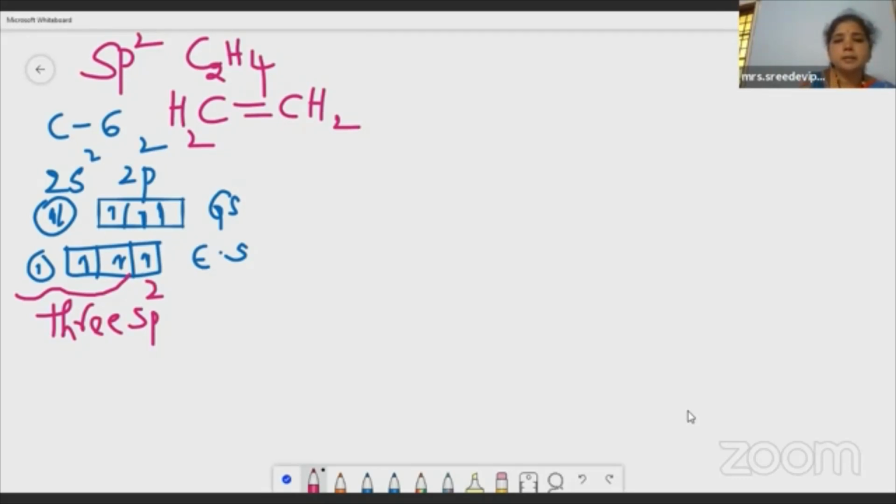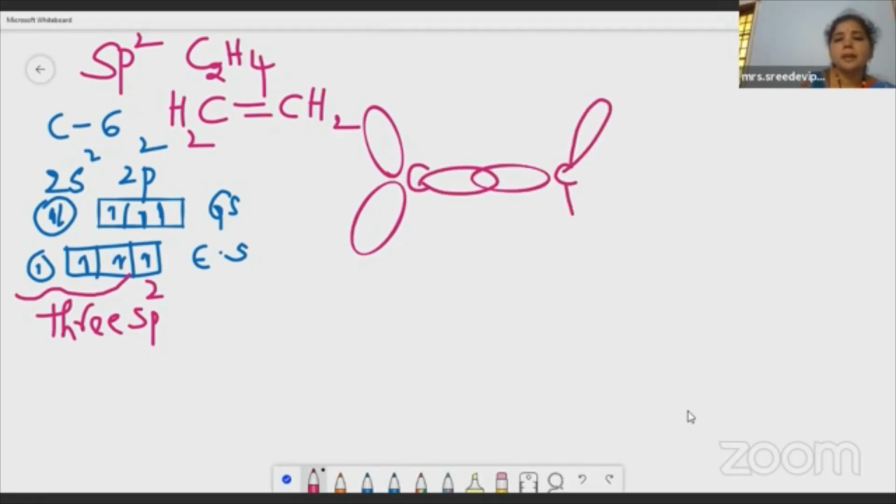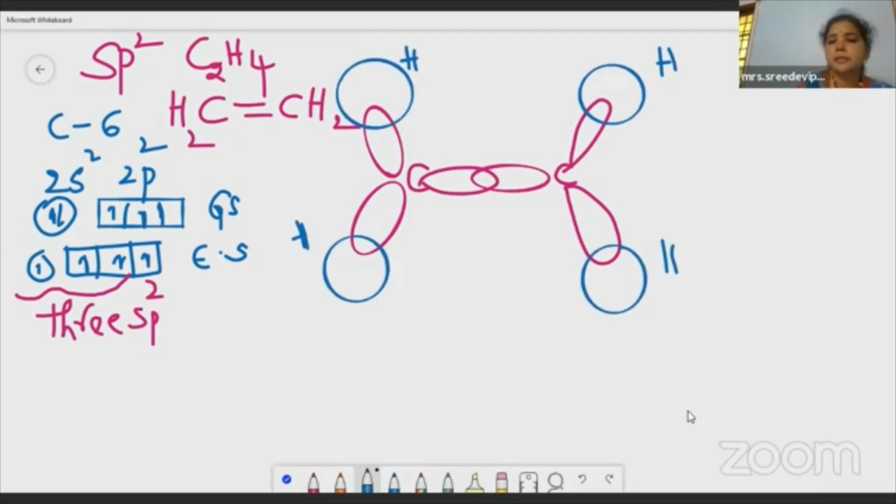This is the carbon and this is another carbon. sp2 means how many? 3. Yes, they will form 3 hybrid orbitals each. Please count: 1, 2, 3, 4, 5, 6. And then how many hydrogens? 4 hydrogens. Is it clear, children? Yes, they have combined with 4 hydrogen atoms, forming sp2 s sigma bonds.